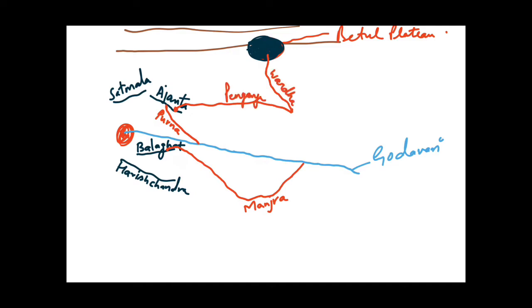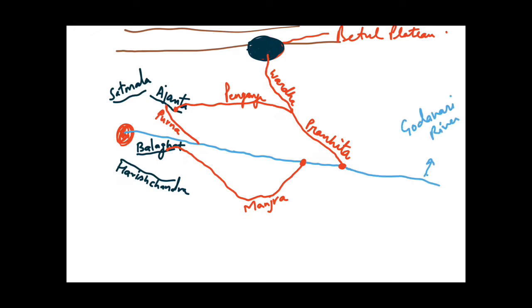So this is the Pranhita river here. It is a left bank tributary of the Godavari river and it lies to the east of the Manjra river. Here you can see that Manjra is the right bank tributary meeting here, and Pranhita is meeting at this point, that is to the east of the Manjra river. So a question can come in the form: which two rivers make the Pranhita river? The answer would be Wardha and Penganga.